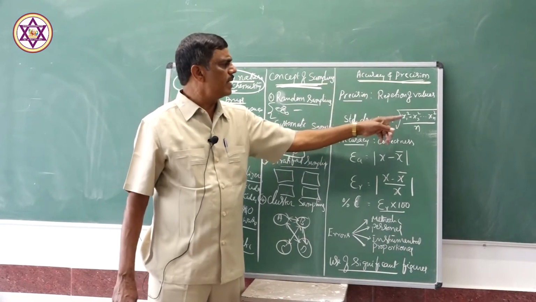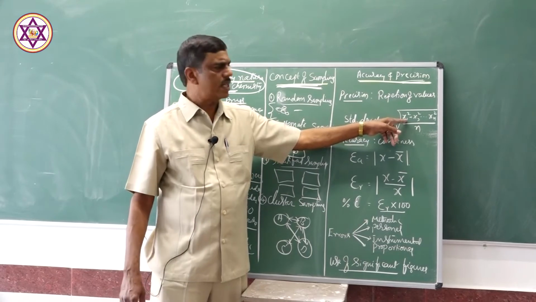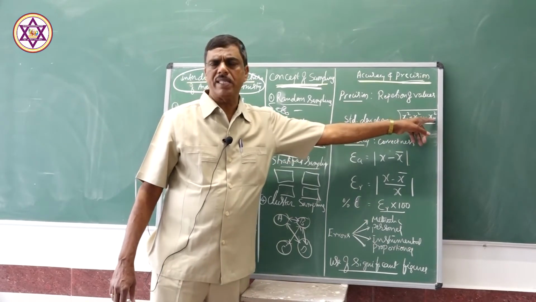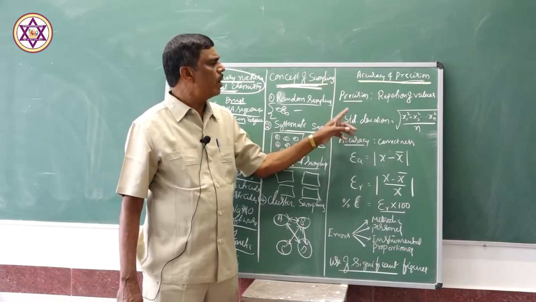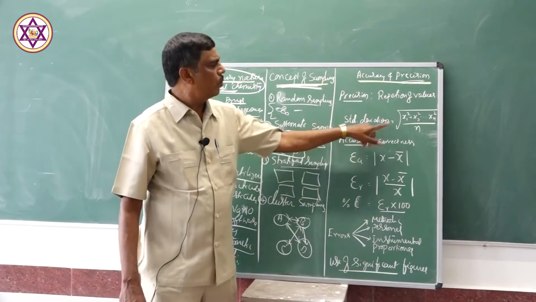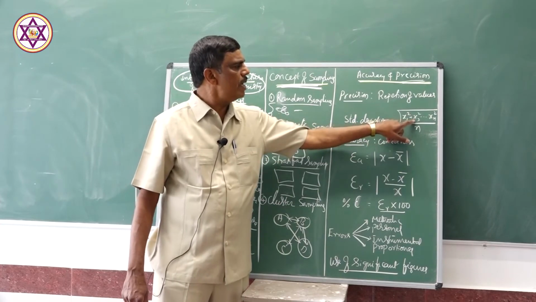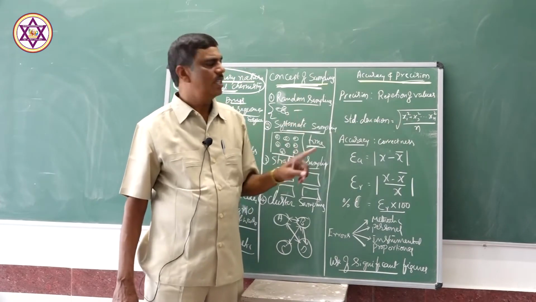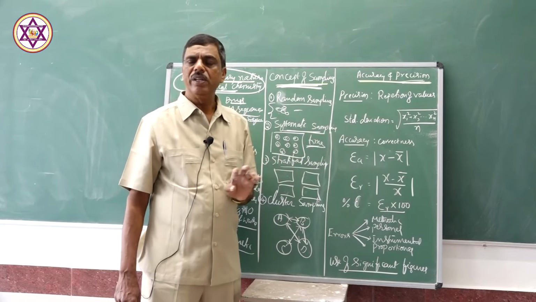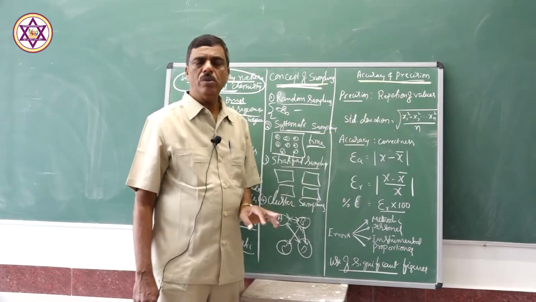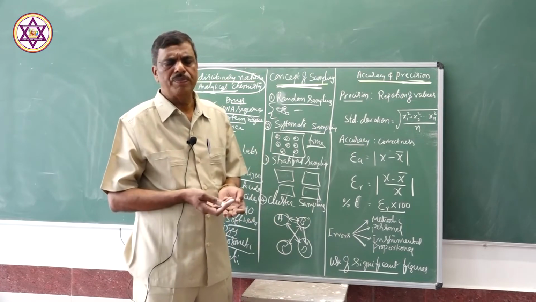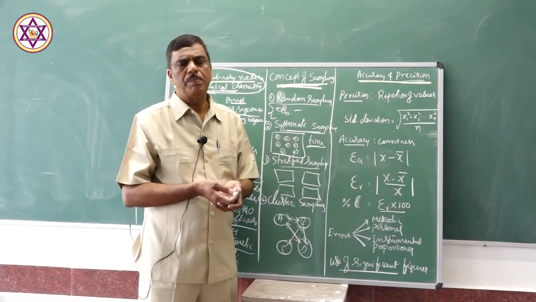For example, the result is x1 in the first trial, x2 in the second, and so on up to xn in several trials. So many trials we study here and we take the average, the square root of the mean of the squares of the deviations of the results. That is called standard deviation. If all the repeated values are almost the same, that is called precision.